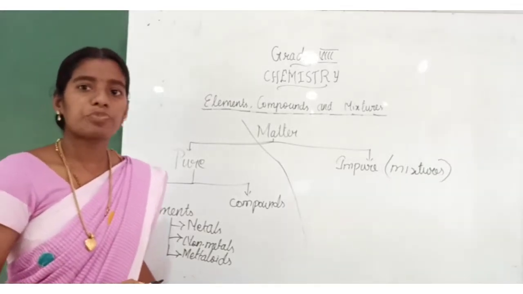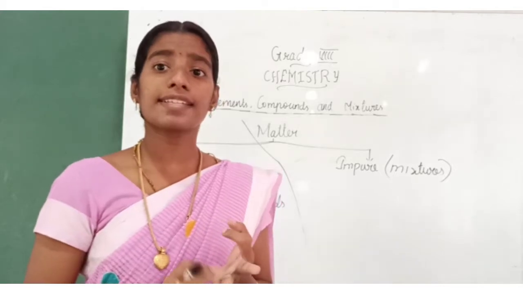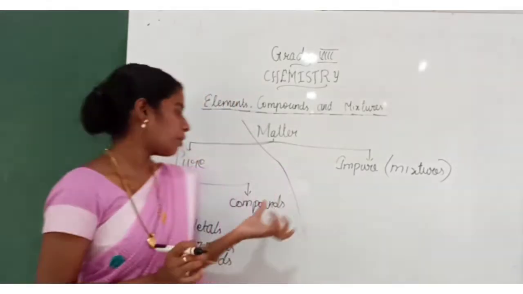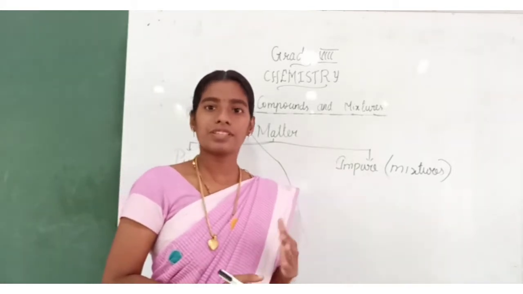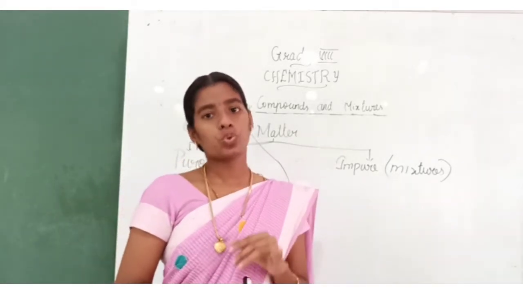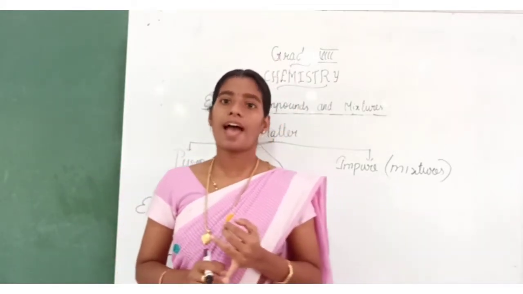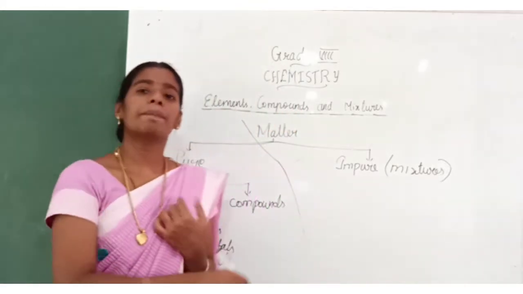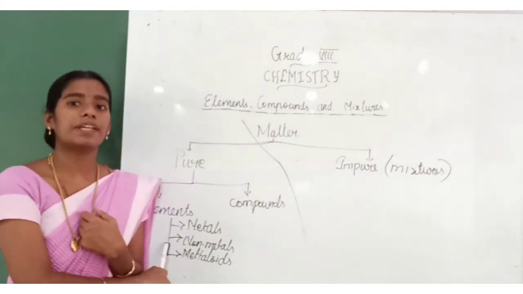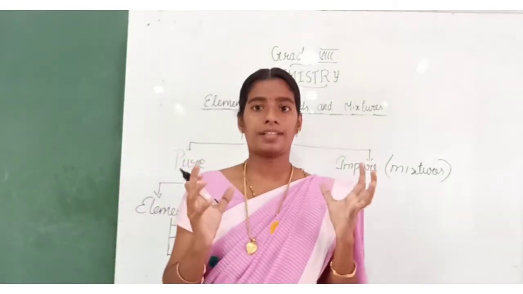So, what are the three types of elements? Metals, non-metals and metalloids. Now come to compounds. Compounds can also be further classified into two types: ionic compounds and covalent compounds. This is depending upon the bond.